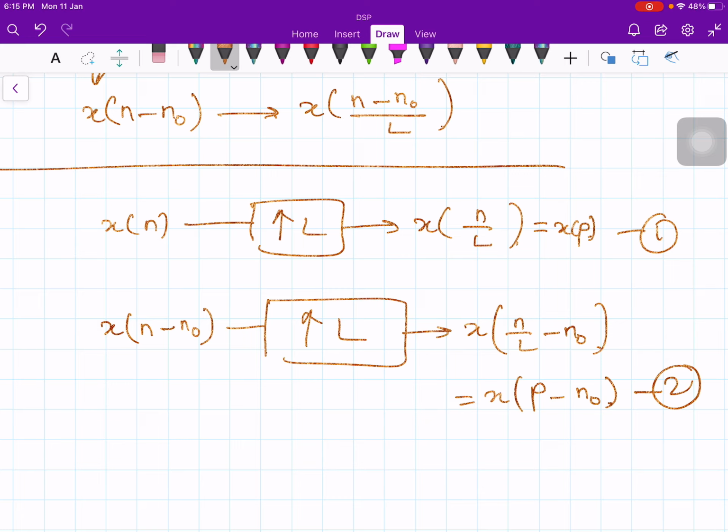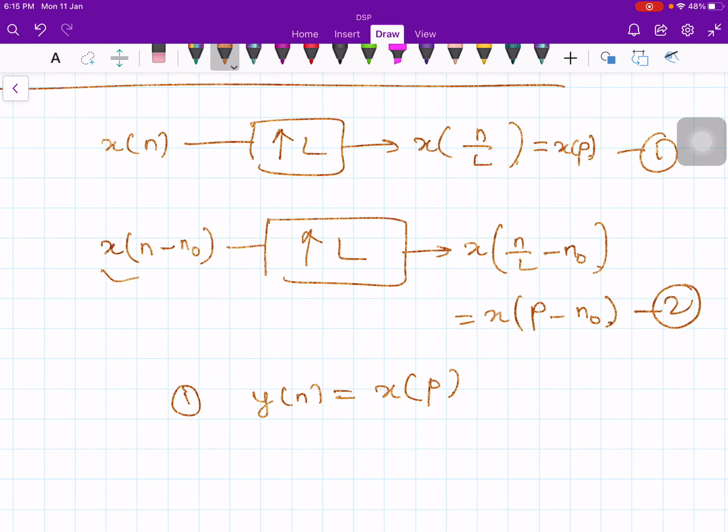Right? Now, from equation 1, what is y of n? y of n is x of p. Now the input is delayed by a certain amount. What is that amount? n naught units. So this gives rise to the same delay in the output also. So y of n minus n naught.